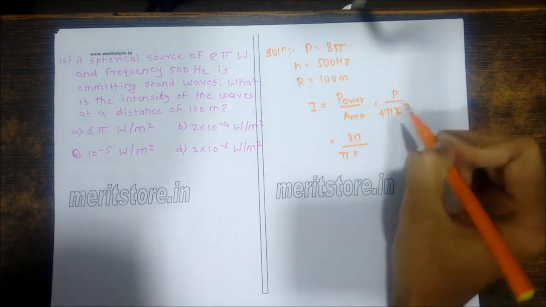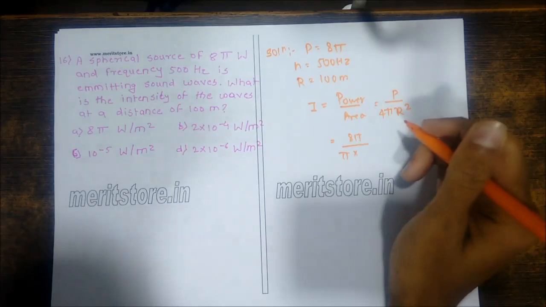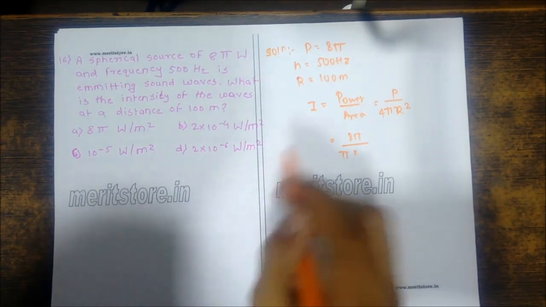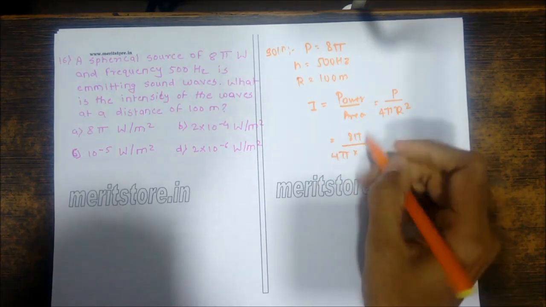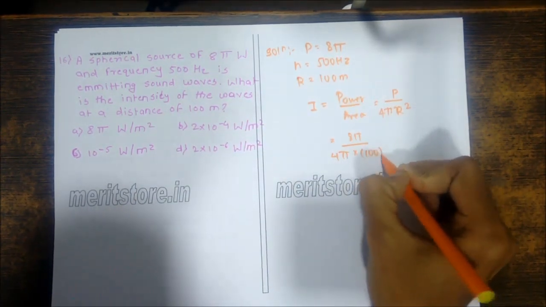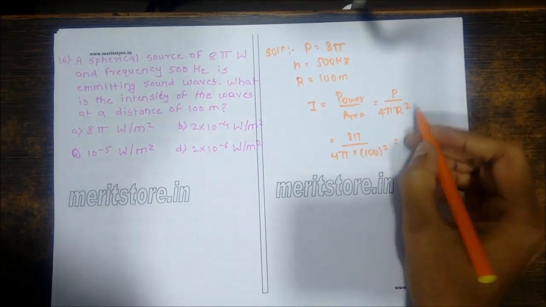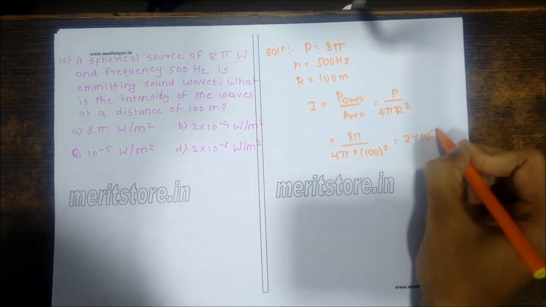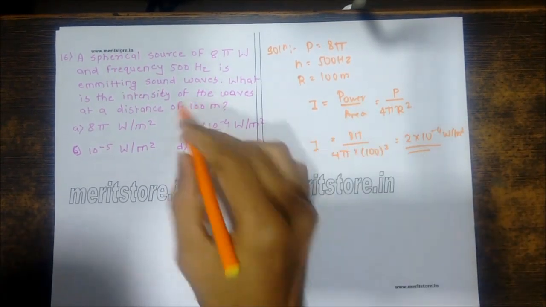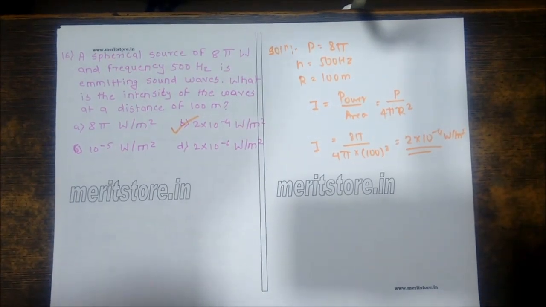Area is 4 pi r square. The value for r is 100 square. Putting all the values, we get 2 into 10 raised to minus 4 watt per meter square. So that is the intensity, 2 into 10 raised to minus 4 watt per meter square. So D is the correct option.